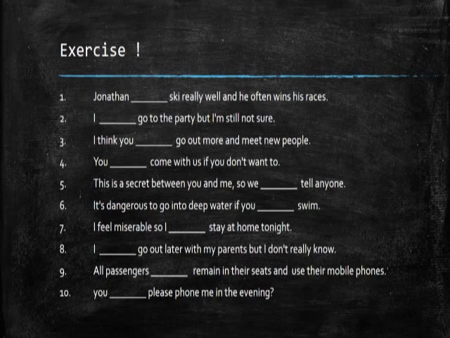And then it's dangerous to go into deep water if you blank swim. And then I feel miserable, so I blank stay at home tonight. And number 8, I blank go out later with my parents, but I don't really know. And then number 9, all passengers blank remain in their seats and use their mobile phones. And then the last, you blank please phone me in the evening.